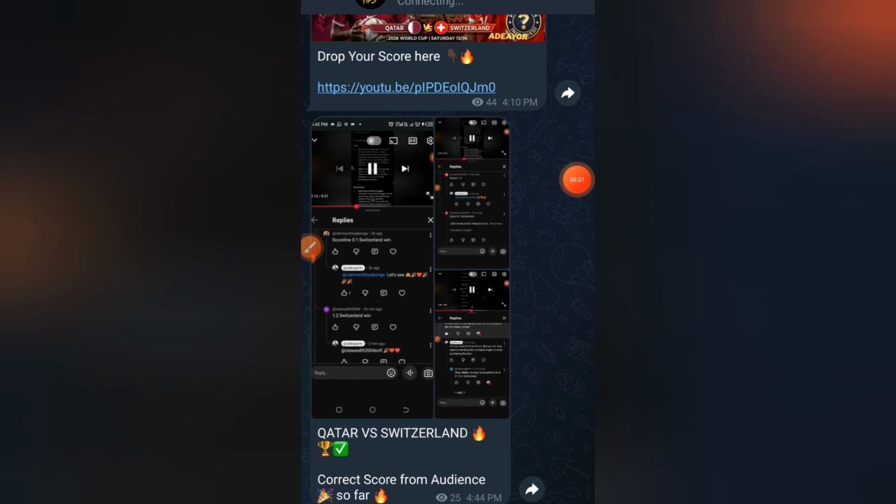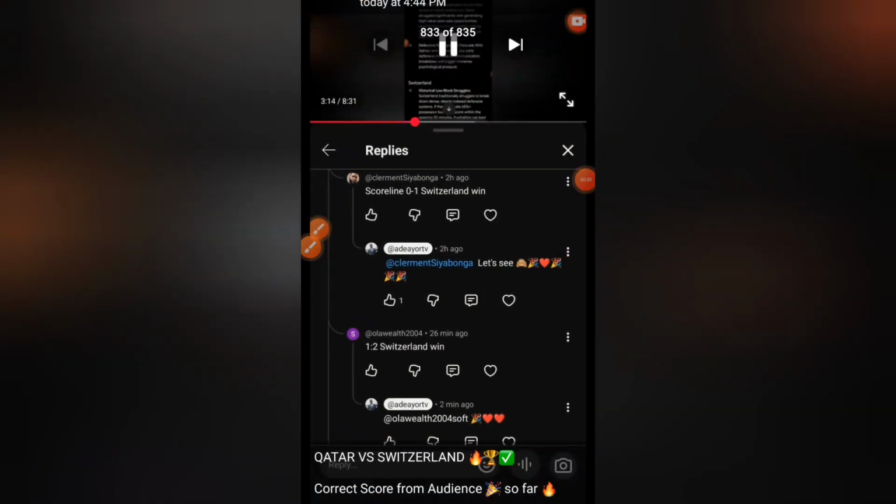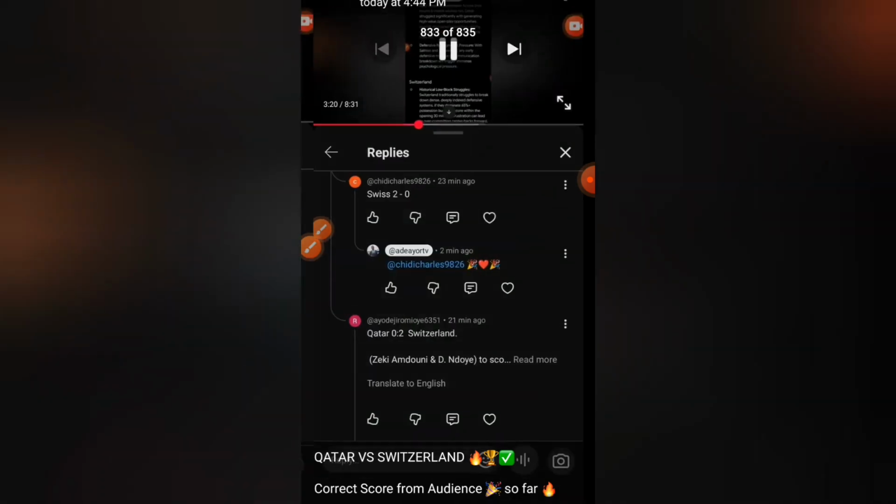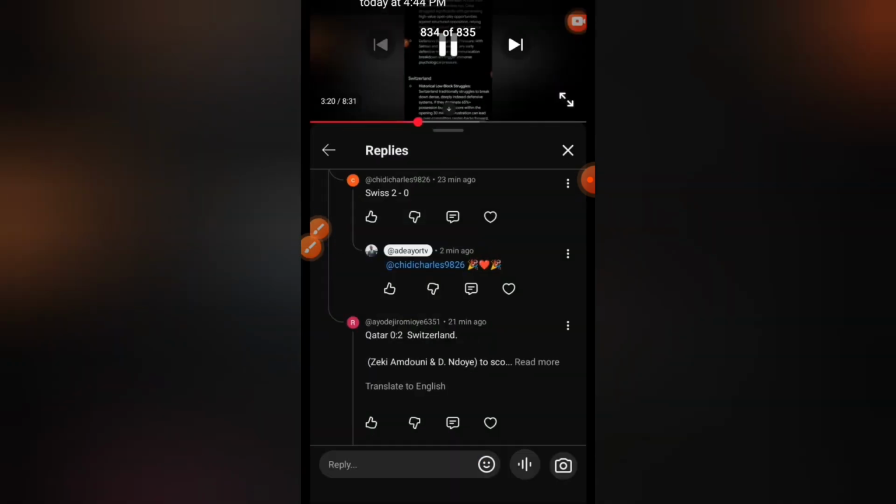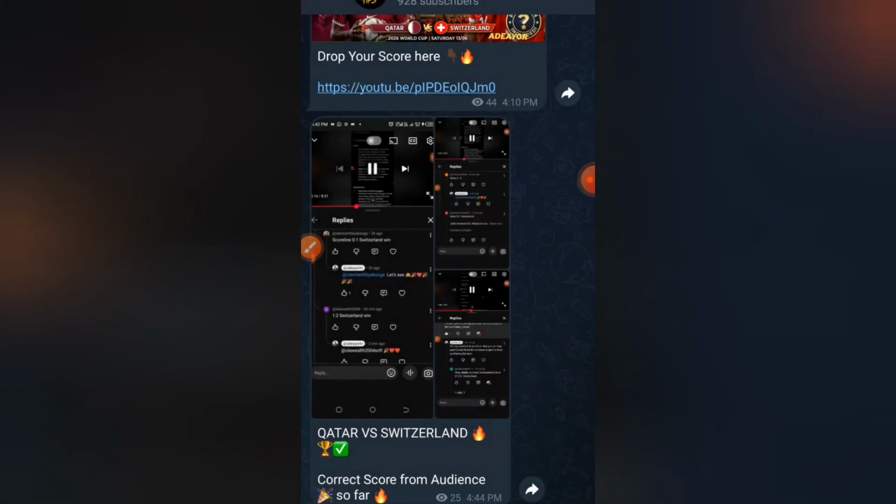So right now we are going to look into the match between Brazil against Morocco. For the match between Qatar and Switzerland, most of the correct scores that many people have been dropping in the comment section of that video have been 0-1, 1-2, and 2-0. Most of it is 2-0, that Switzerland will win by 2 goals to nothing. So I can see that many of us are supporting Switzerland to win, but in football we can actually experience surprise.